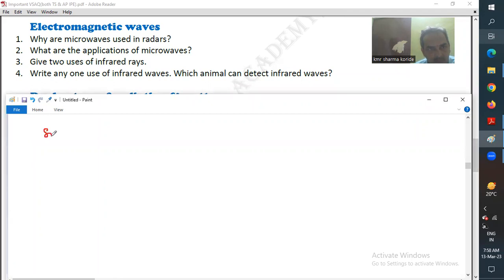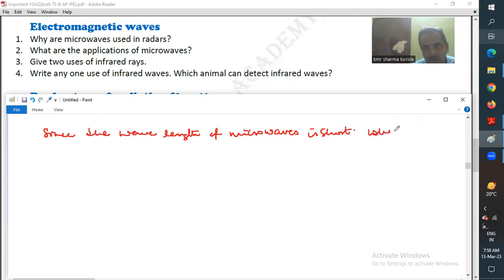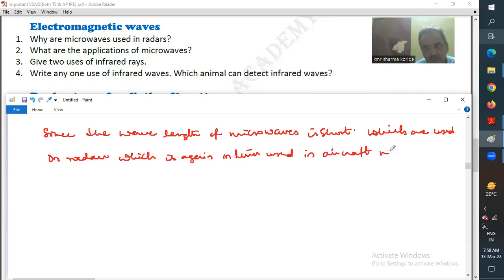Since the wavelength of microwaves is short, they are used in radars, which are in turn used in aircraft navigation. Moving to the next question.